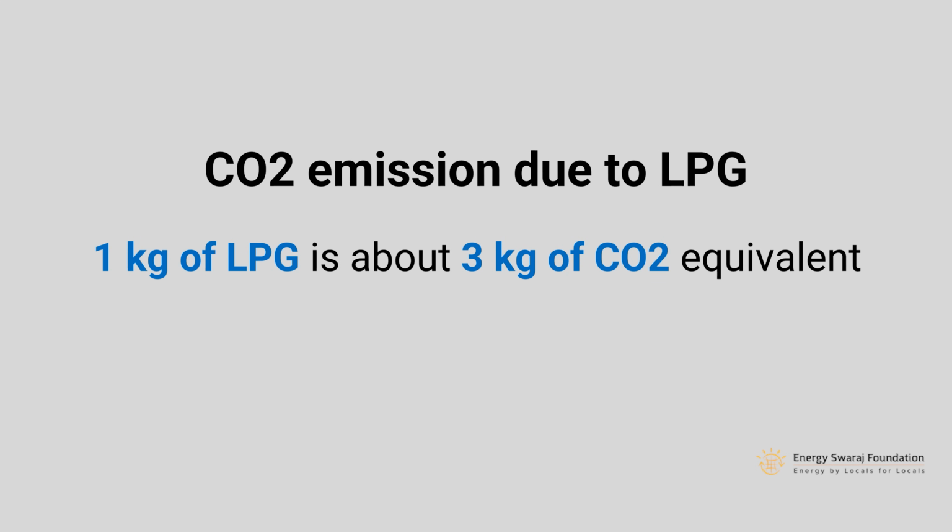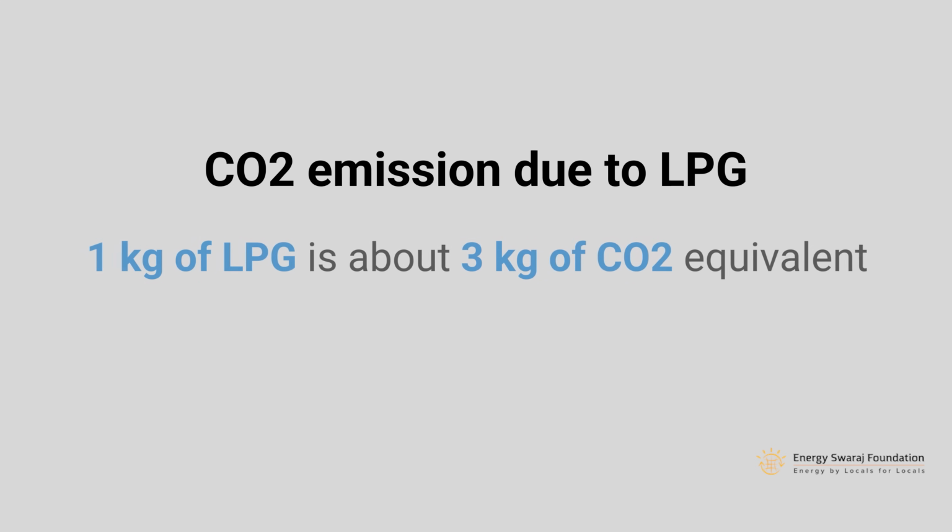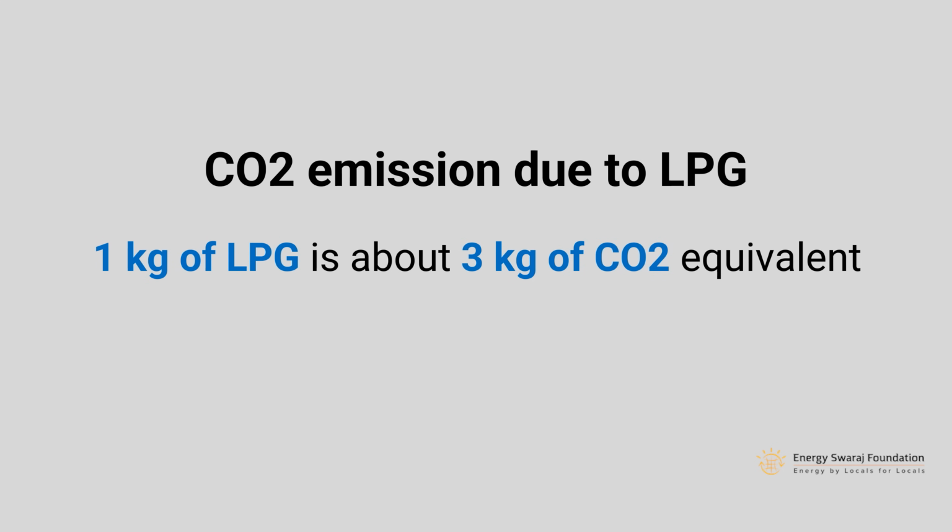If you are using LPG, that is also resulting in carbon dioxide emission. 1 kilogram of LPG is equal to again about 3 kilograms of carbon dioxide emission, right? So if you are using 1 cylinder, which is 14 kilograms, then 14 into 3, 42 kilograms of CO2 is getting emitted every month from your kitchen because of cooking of your food. Amazed? So much CO2 emission happens because of us.